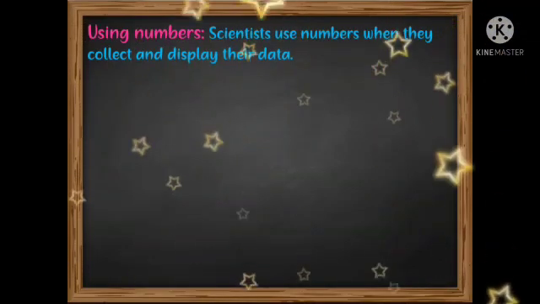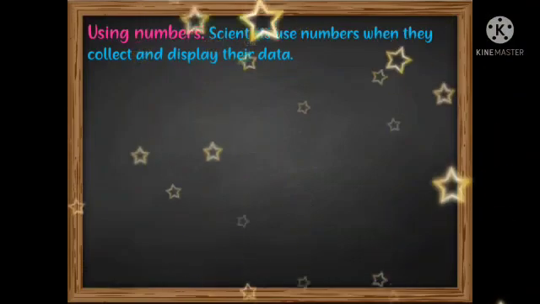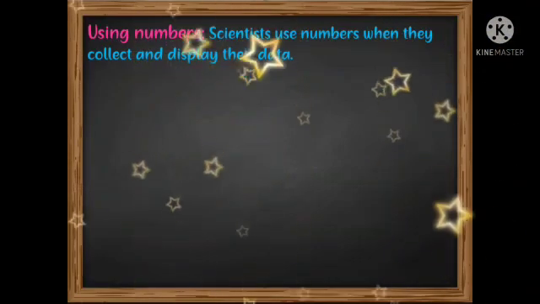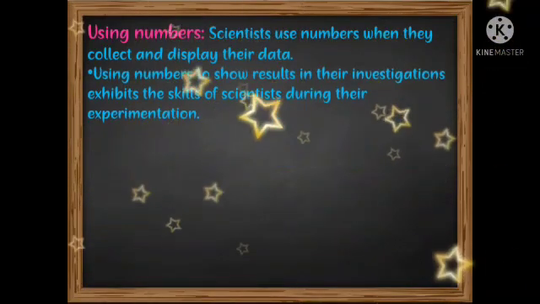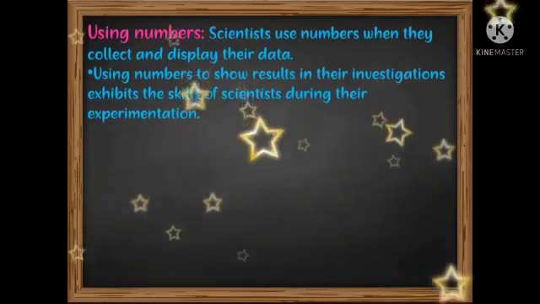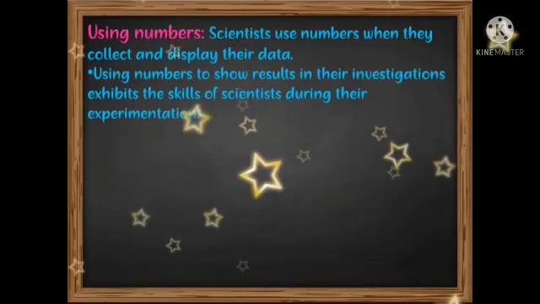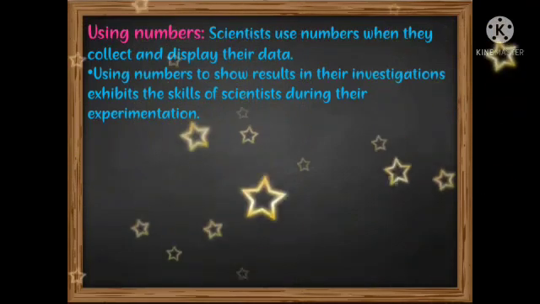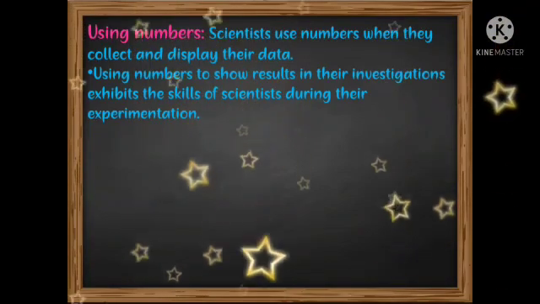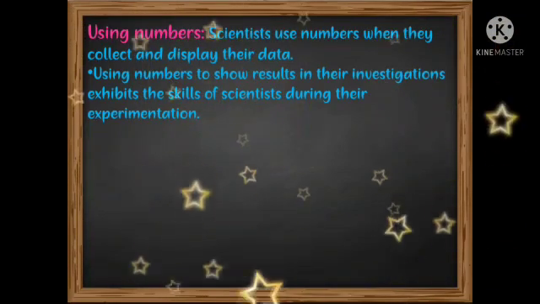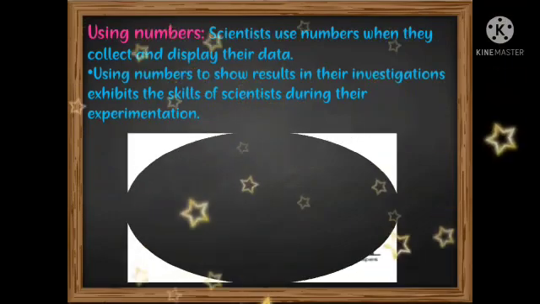Scientists use numbers when they collect and display their data. When they want to display their data, they exhibit it in the form of numbers. Using numbers to show results in their investigations exhibits the skills of scientists during their experimentation. When he uses numbers, it not only tells about the data, it also tells about the skills of the scientist, how he is expressing the data.